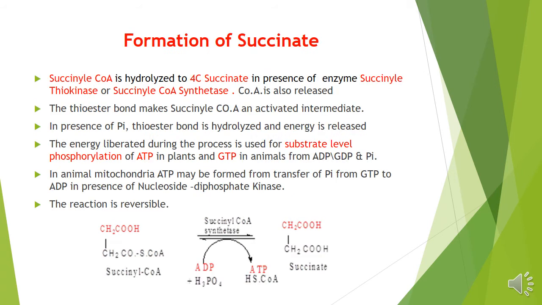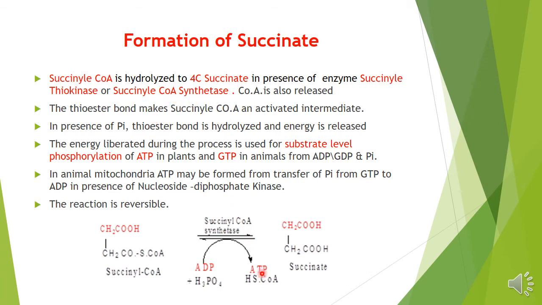Now what will happen to it? That is a formation of succinate. This succinyl coenzyme A will now be converted to succinate. It's hydrolyzed to 4-carbon succinate in presence of the enzyme succinyl thiokinase or succinyl CoA synthetase.